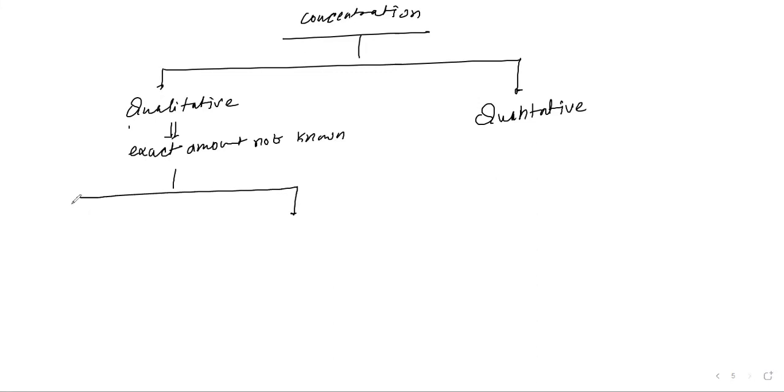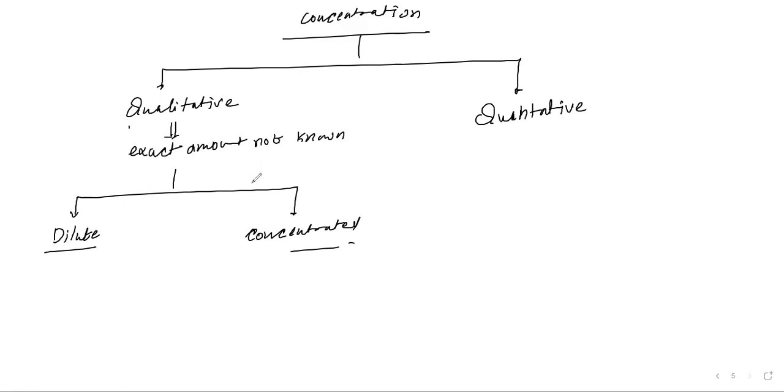It can be a dilute solution, and second, it can be concentrated. Now any solution can be dilute, but dilute by how much? We should not know. Dilute by 10%, 5%, how much? If you don't know by how much, that becomes qualitative. Dilute means less quantity is there. Getting my point? Concentrated means it is more.